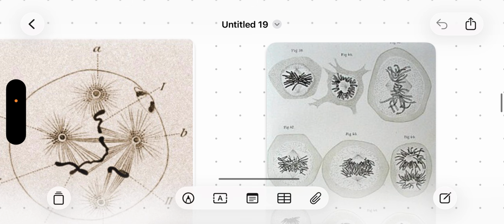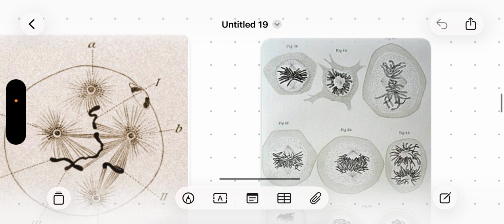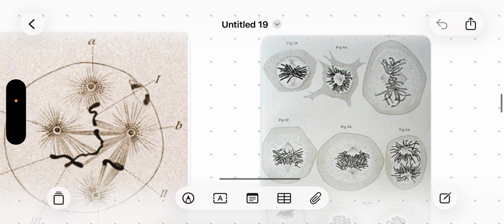To understand exactly how it came to the conclusion that chromosomes are responsible for inheritance of characters, we should understand some experiments and some important discoveries in genetics. So first, we should appreciate the experimental results of Fleming.